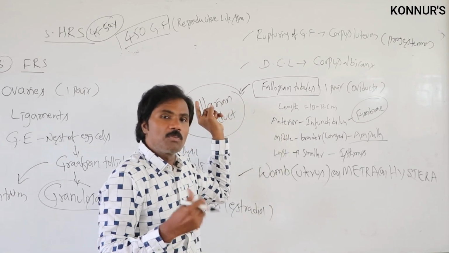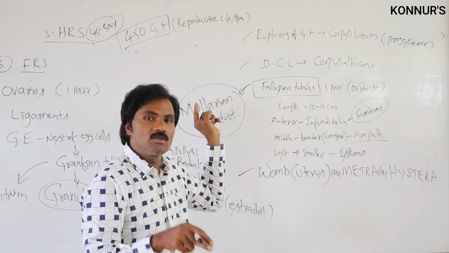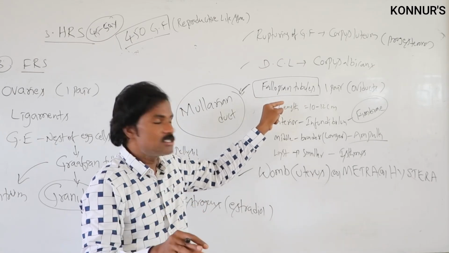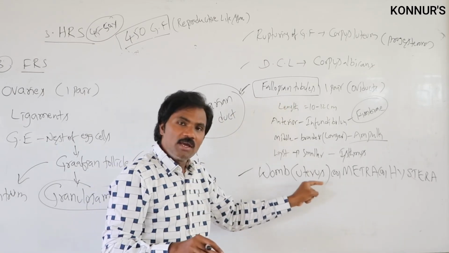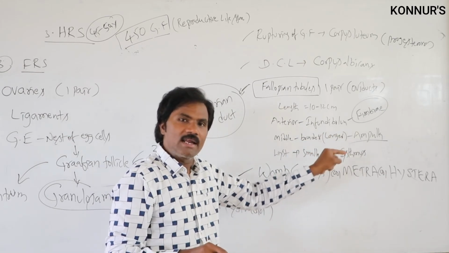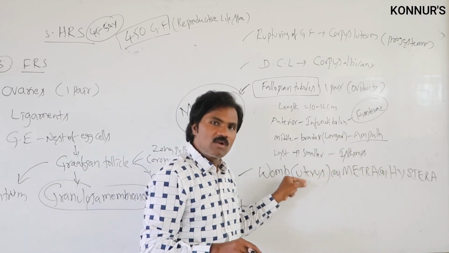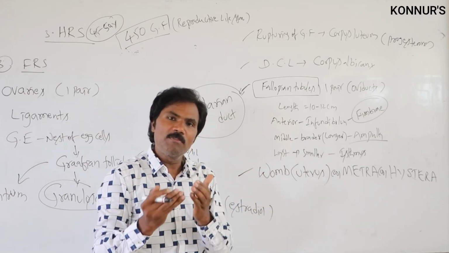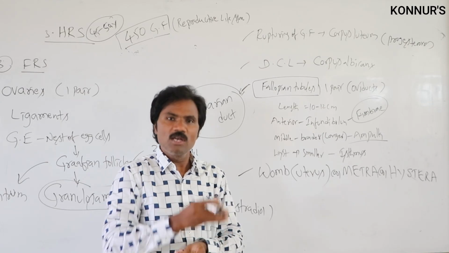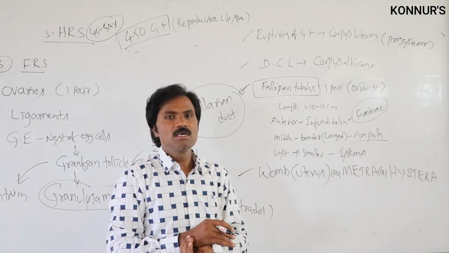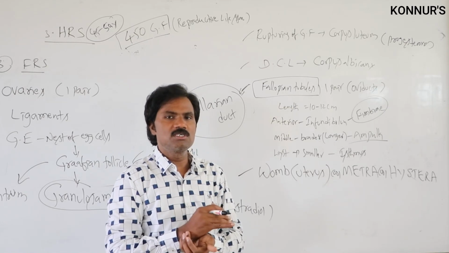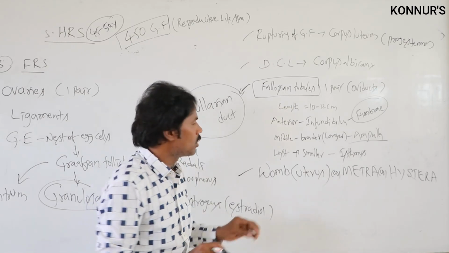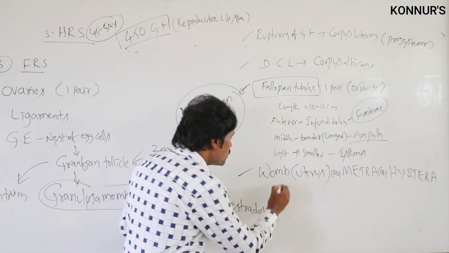So the ovary produces the gametes as well as hormones, and the fallopian tube is the site of fertilization. Then the womb, uterus, metra or hystera, plays an important role in implantation of the embryo, growth and development during the gestation period, as well as menstruation, and after completion of gestation, labor pain. All these aspects take place in the uterus.